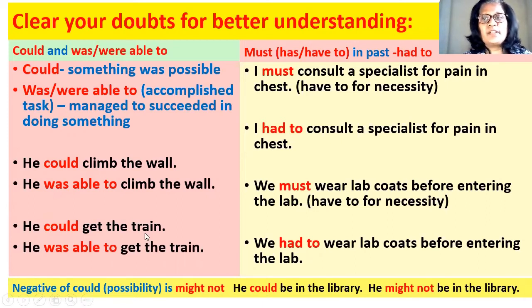He could get the train. That means here it is showing possibility, he could get the train. But when you say he was able to get the train, it means he succeeded in getting the train or he managed to get the train.